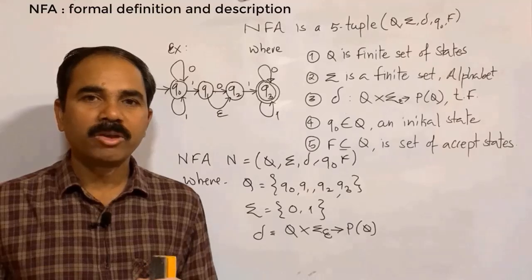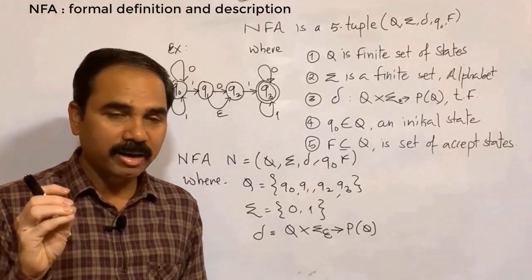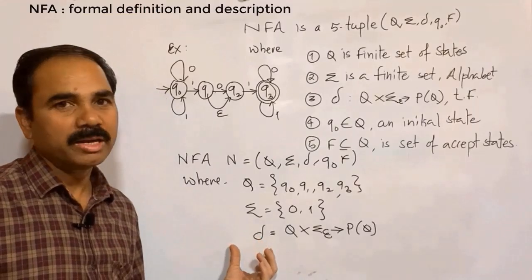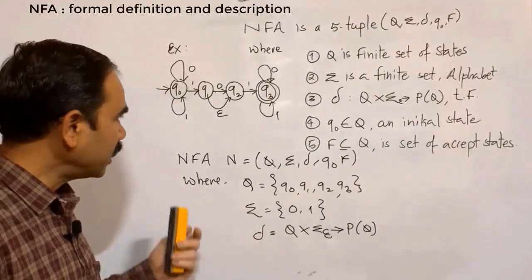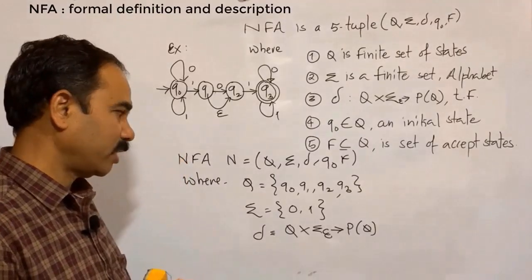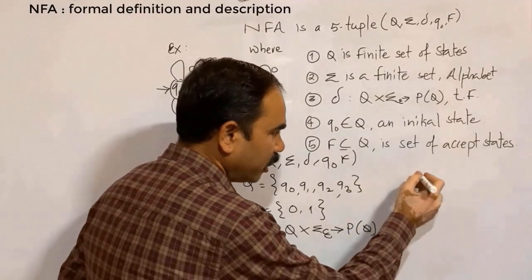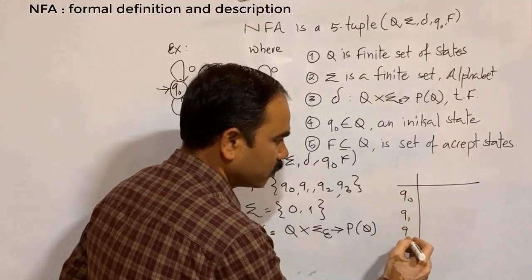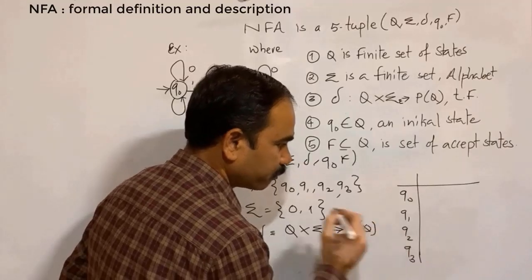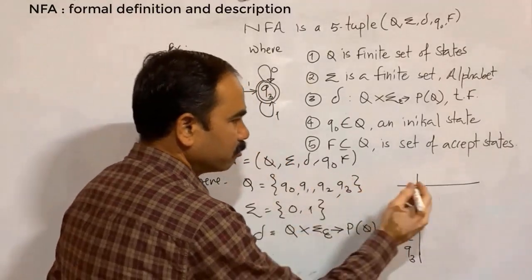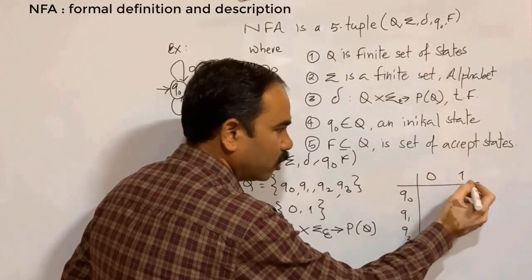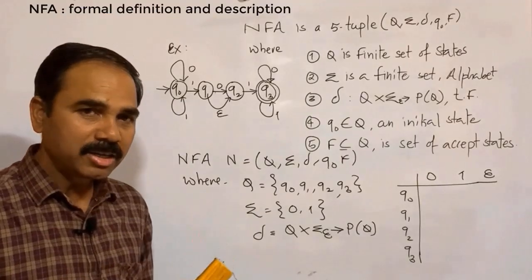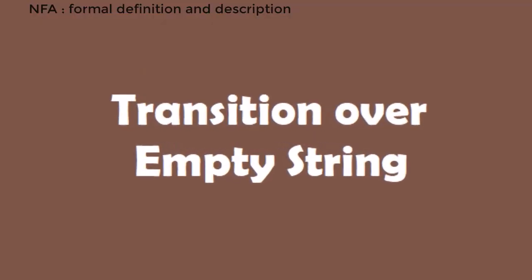Now please remember, when we write the formal description of any NFA, to formally describe the transition function, we have to write a transition table. So we can write the transition table for this NFA. There are 4 states, so in the table we have 4 states: Q0, Q1, Q2, Q3. There are 2 input symbols 0 and 1, but we also have to include the empty string because NFA has the capability to make a transition over an empty string.